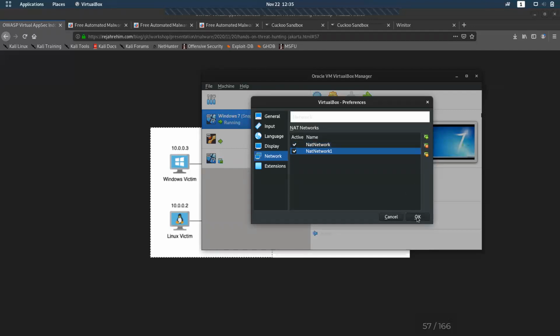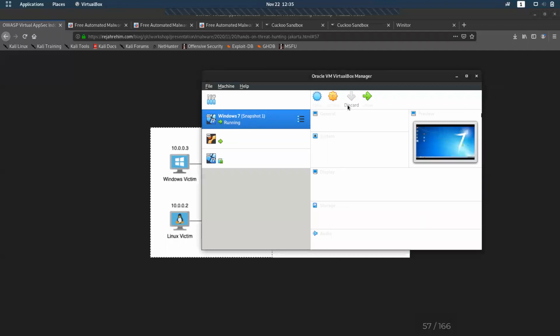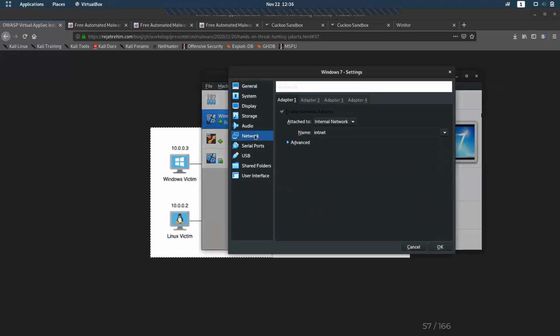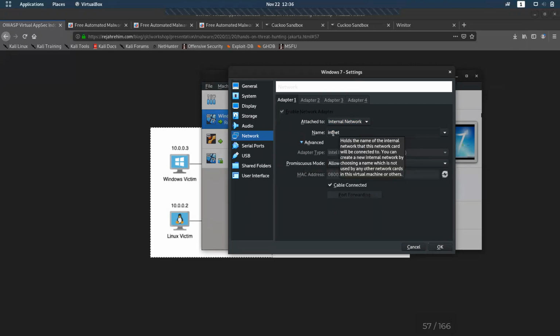No, it is by default. If we take the settings and go to network, and choose internal network, innet will be given as a name by default. For adapter 2, there is an option to name it. If we want to name it innet2, we can. But this same name should be used by the other system also, which we have to be communicating with. That's how it gets isolated.